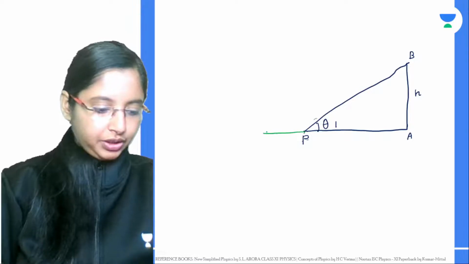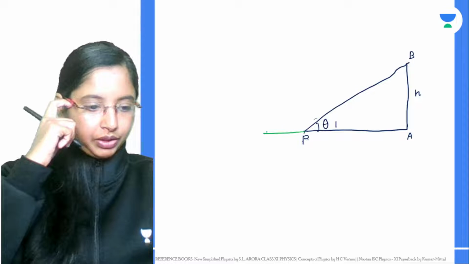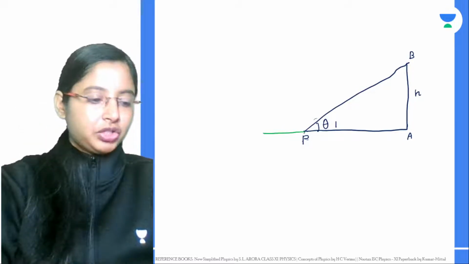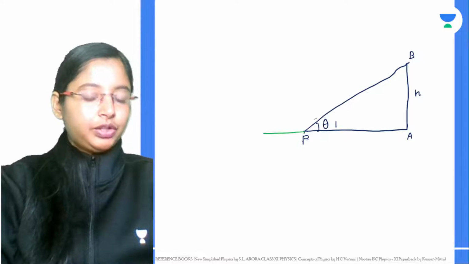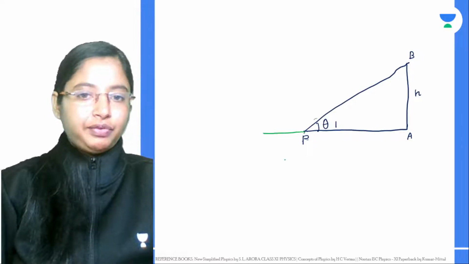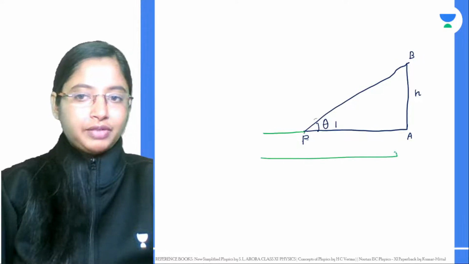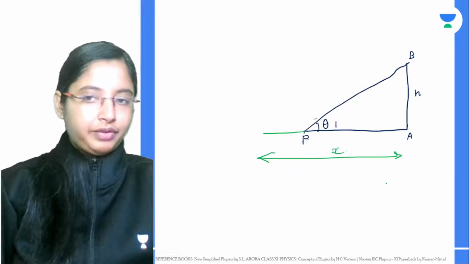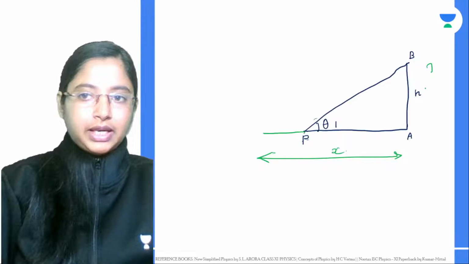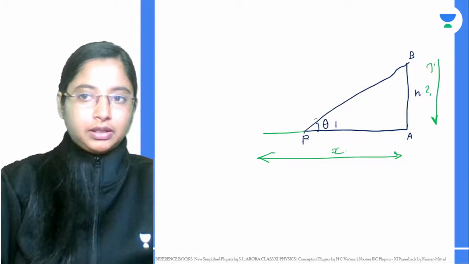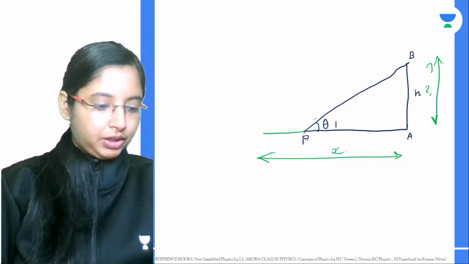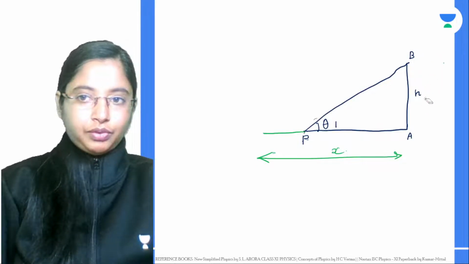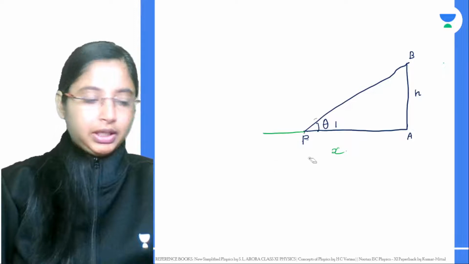The reflection in this case, not really, Akshay, because now we are looking into how to measure the height of the mountain. We're not trying to find the distance. The echo method we used gave us the distance x, how far away it is. Now what we want is this height h. For this we make use of the triangulation method. Now what we want is the h over here.